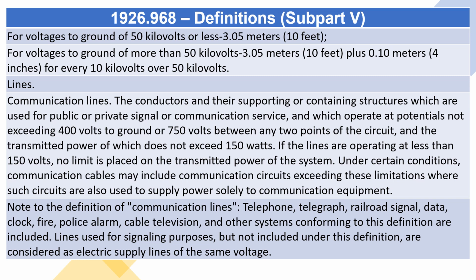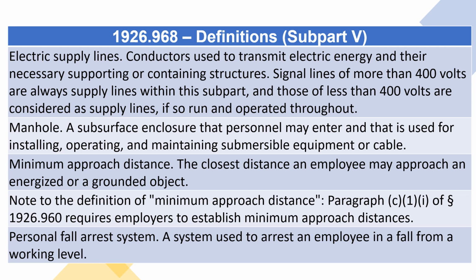Note to the definition of communication lines. Telephone, telegraph, railroad signal, data, clock, fire, police alarm, cable television, and other systems conforming to this definition are included. Lines used for signaling purposes, but not included under this definition, are considered as electric supply lines of the same voltage. Electric supply lines. Conductors used to transmit electric energy and their necessary supporting or containing structures. Signal lines of more than 400 volts are always supply lines within this subpart, and those of less than 400 volts are considered as supply lines, if so run and operated throughout.